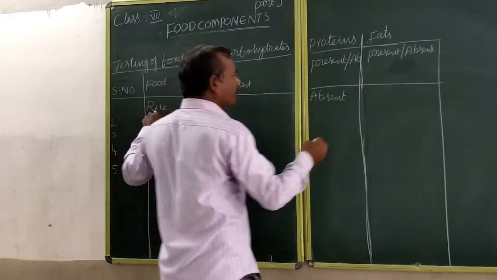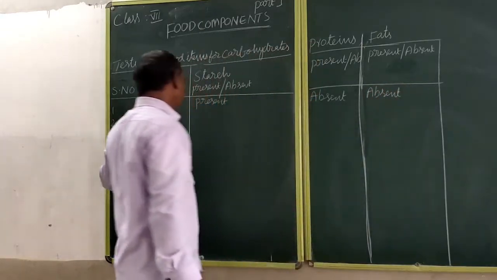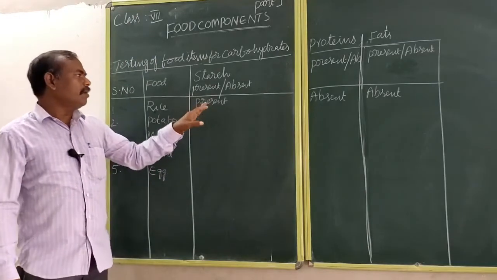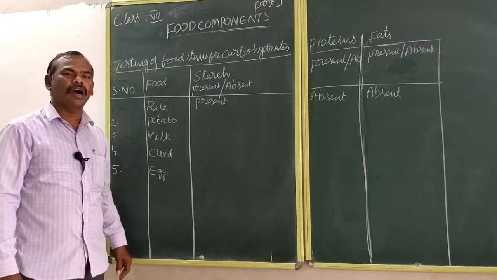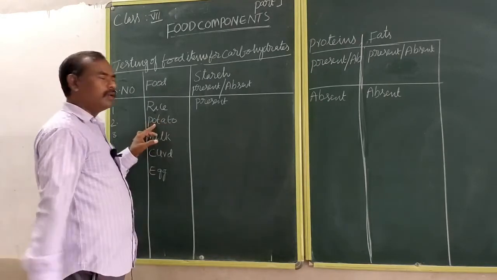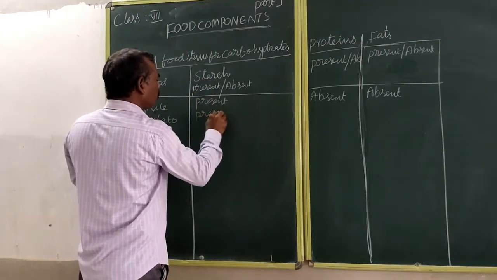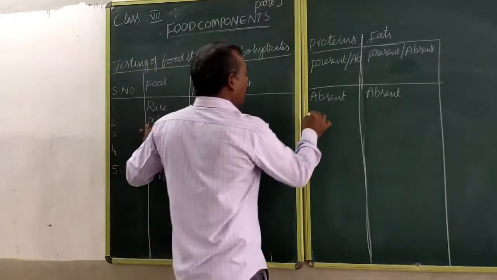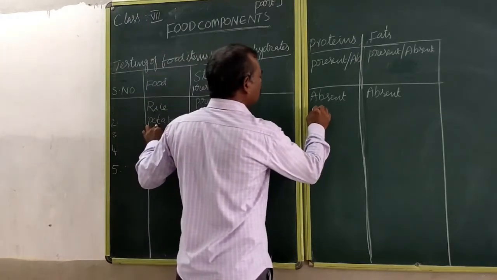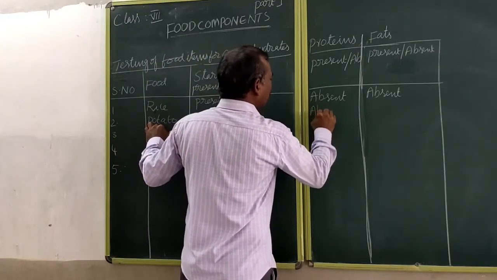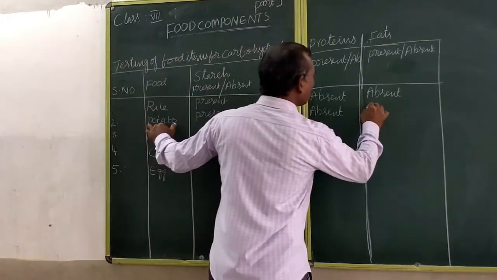Next, are fats present or absent? Fats are absent in this food item. In rice, only starch is present. What is another name for starch? Carbohydrates. Next is the potato. In potato, starch is present. Proteins are absent, as they are present in very minute quantities, which we do not count, so we take them as absent.